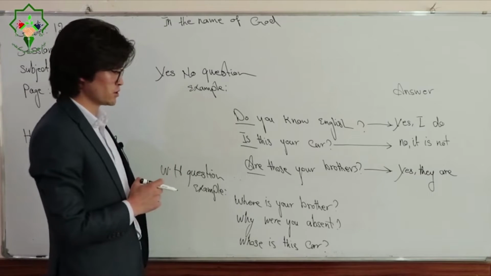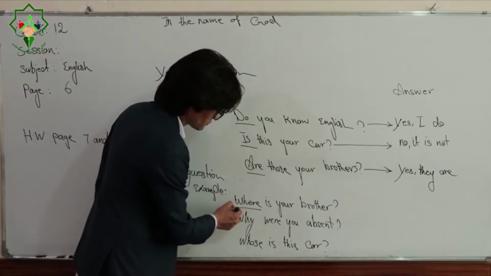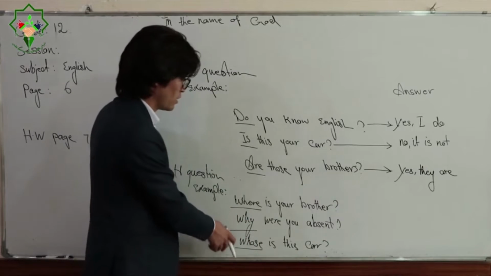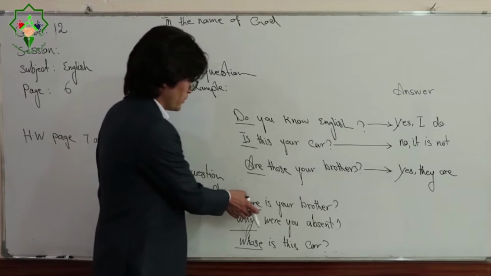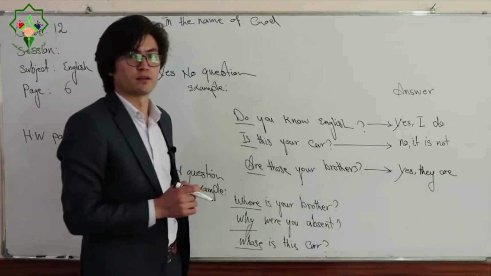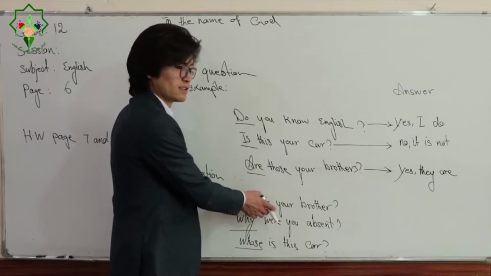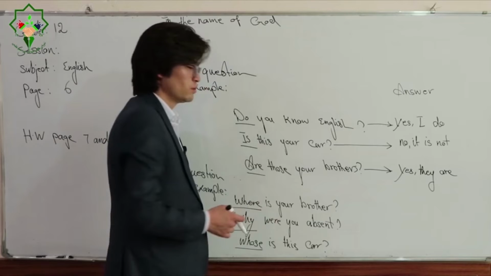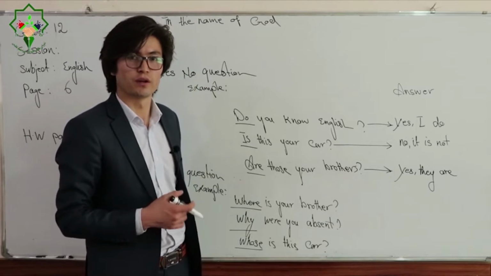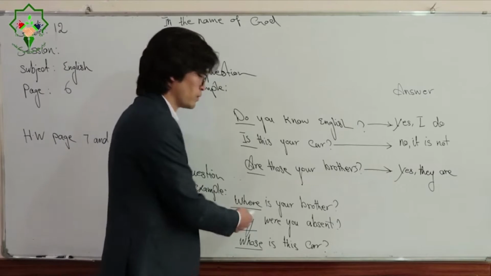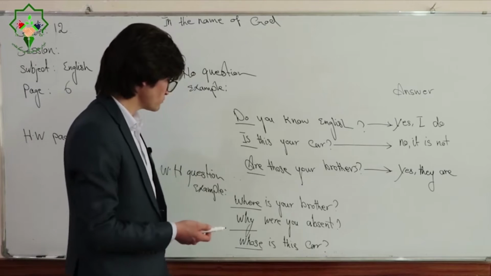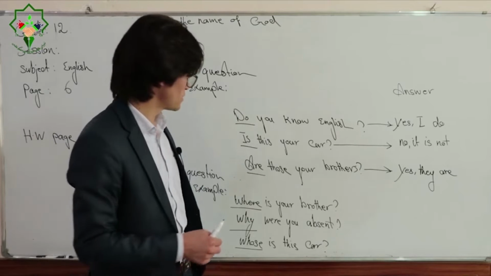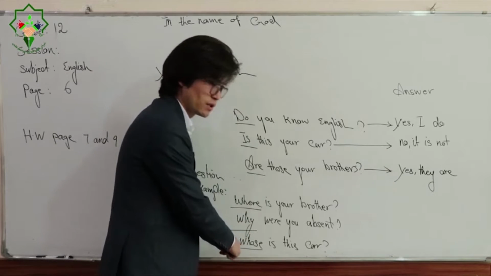But the second one is the WH question. I told you, first we have to use WH words like where, why, whose. Where is your brother? First write the WH word, then the to-be verb, and then the subject. Why were you absent? In this example, why is what? A WH word. And whose? Whose car is this? So this whose is what?